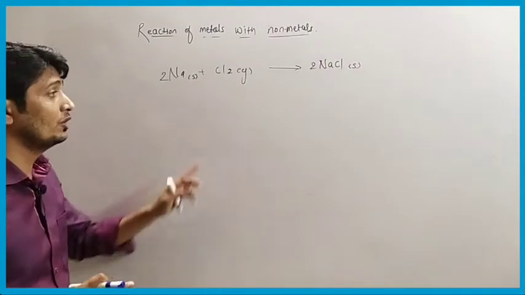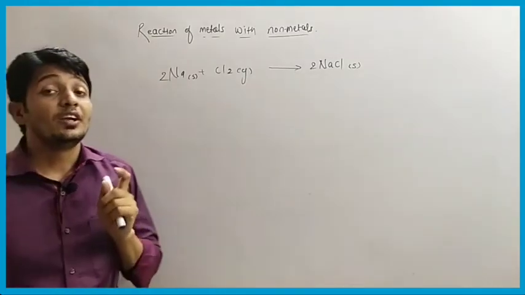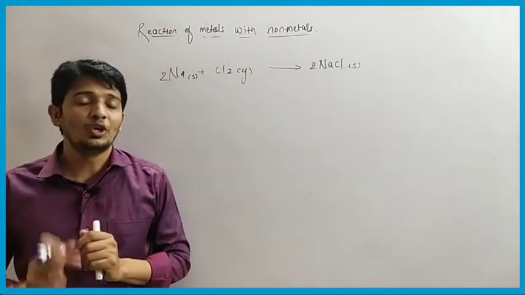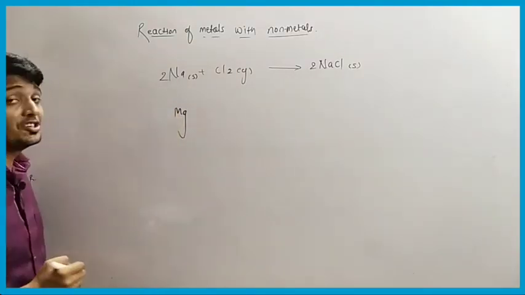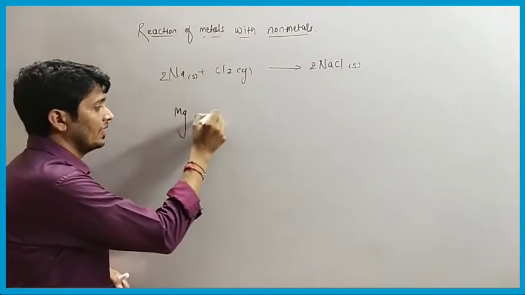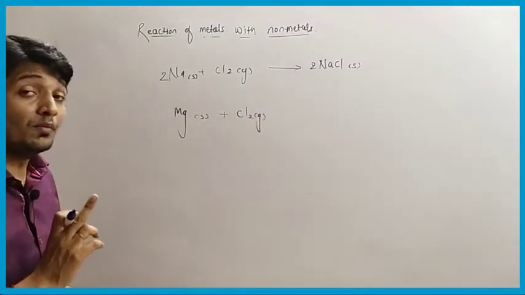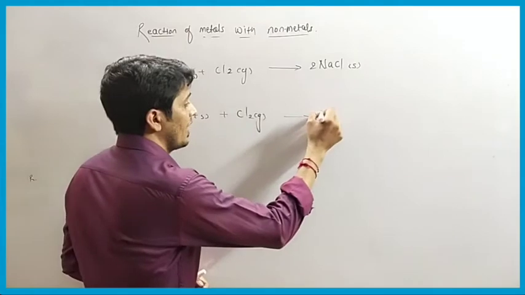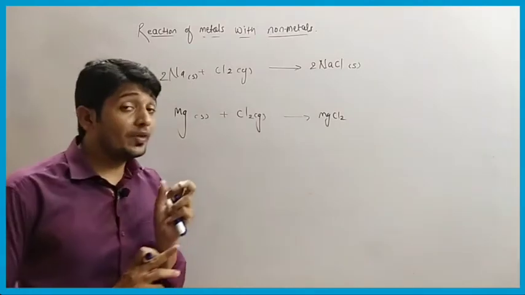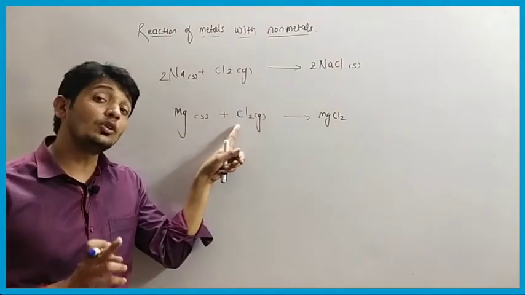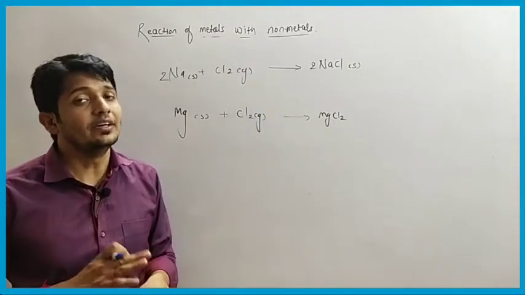In order to balance the reaction, we have multiplied by 2 here and 2 here also. Now we will check more reactions of metals with non-metals. Like we have magnesium metal. When magnesium metal reacts with chlorine gas, it forms magnesium chloride, MgCl2. It is again a salt. So we can say when a metal reacts with a non-metal, they form chloride, oxide, hydride, etc.